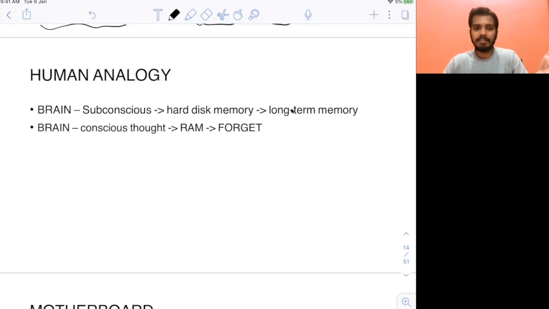So your subconscious mind, or long-term memory, is like your hard disk, where you store things permanently. But whatever you forget easily is the example of RAM. RAM is temporary storage, and it will forget after some time. If you store something in your RAM and switch off the system, everything will be removed from the RAM, but not from the hard disk. It's similar in the brain: your conscious thoughts, the thoughts you are having now while listening to me and watching this video.